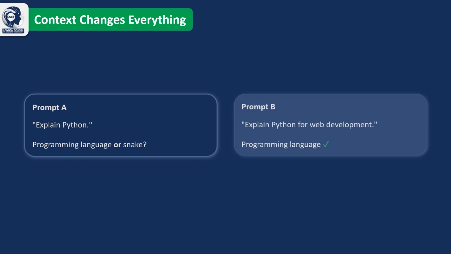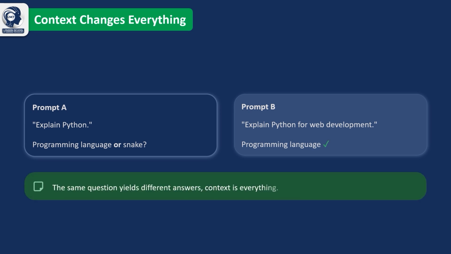"Explain Python for web development." By adding just a few words of context, you've removed the ambiguity and clearly directed the AI towards the programming language. This simple example shows that even a small amount of context can dramatically improve the accuracy and relevance of AI-generated responses. That's why context is one of the most powerful tools in prompt engineering.